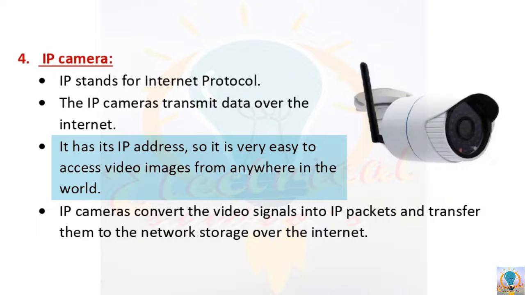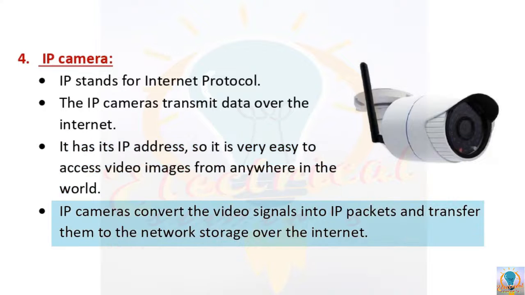Then general CCTV cameras convert the video signals into a format that can be processed by DVRs, but the IP cameras convert the video signals into small IP packets and transmit them to a network storage device, such as a server, over the internet.